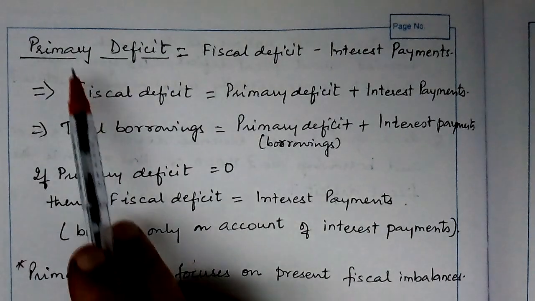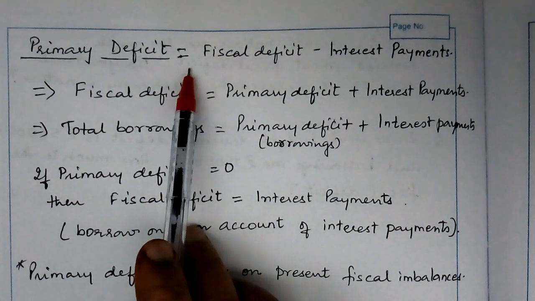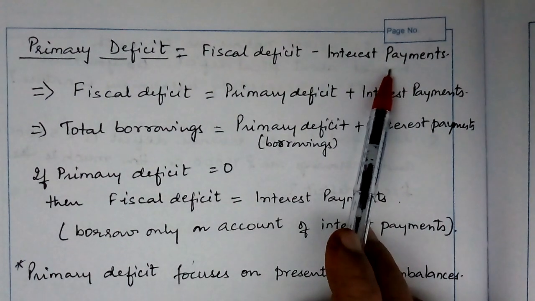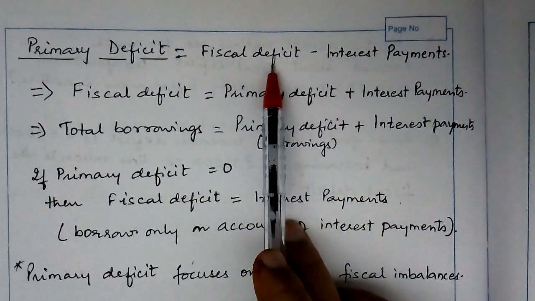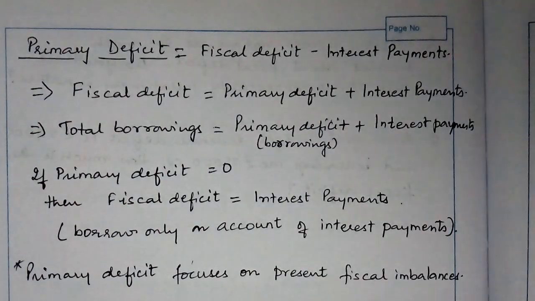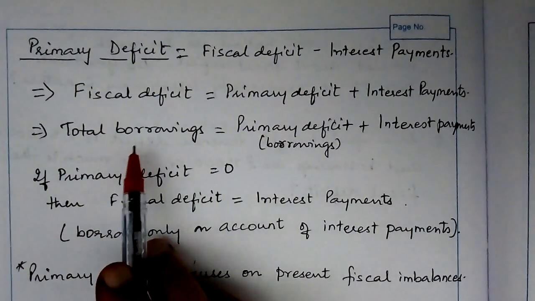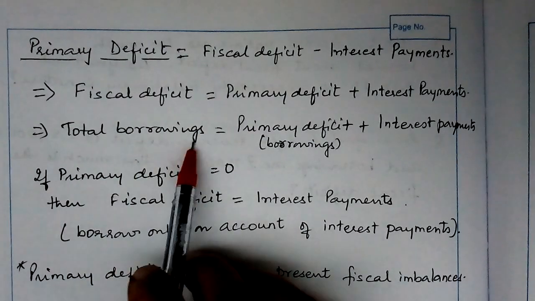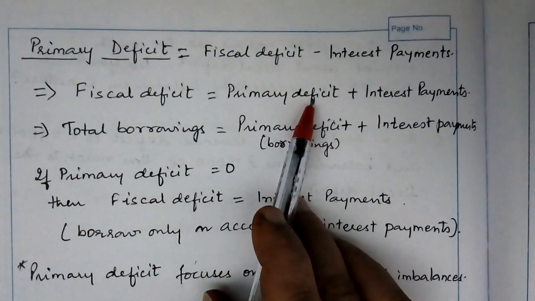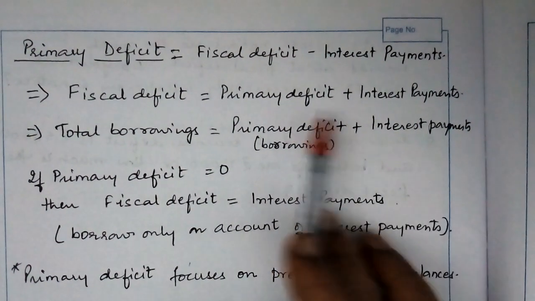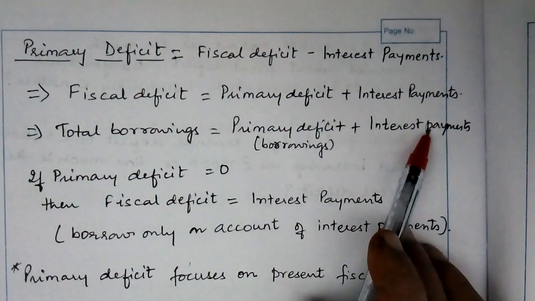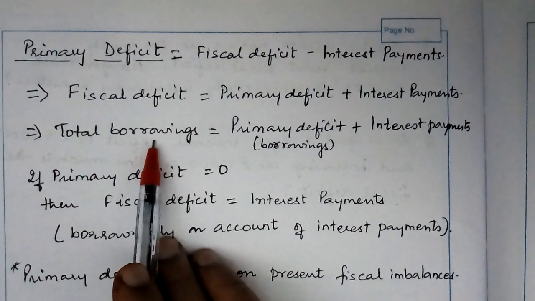Now the third type of deficit is the primary deficit, which is equal to fiscal deficit minus interest payments. Fiscal deficit was equal to total borrowings. So total borrowings is equal to the primary deficit plus interest payments. So this primary deficit is nothing but the borrowings. Borrowings plus interest payments gives us the total borrowings.